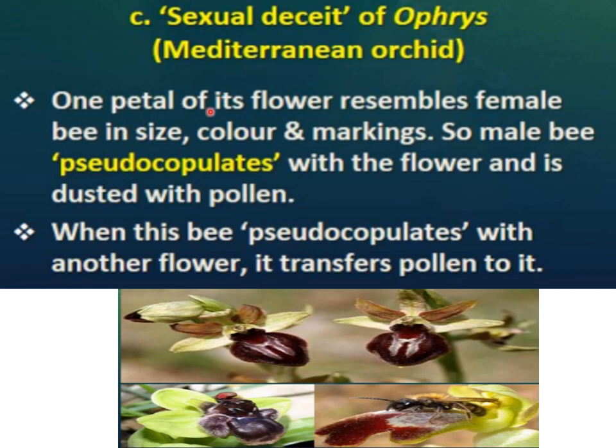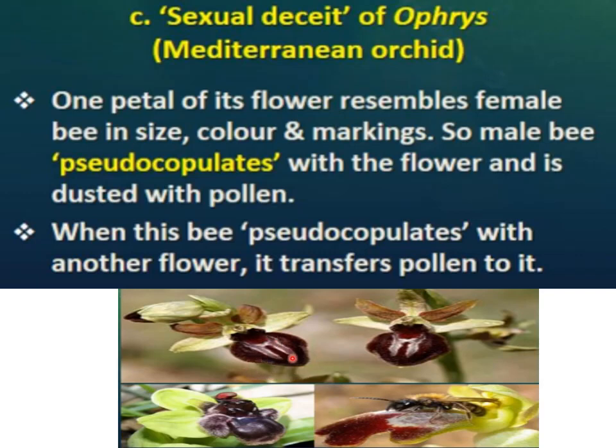Here one petal of this orchid, one petal of its flower, resembles a female bee in size, color and markings. Here you can see this orchid flower, and these are all the petals of this orchid flower, okay? And one of these petals you can see here resembles a female bee in its size, color and markings also.